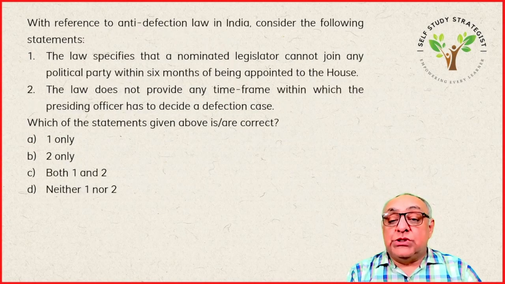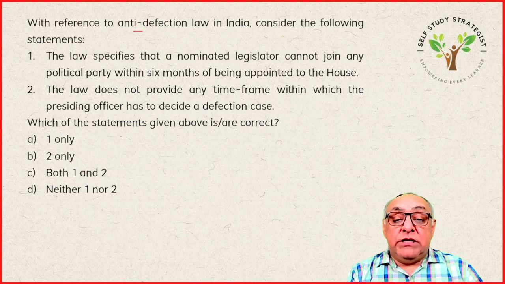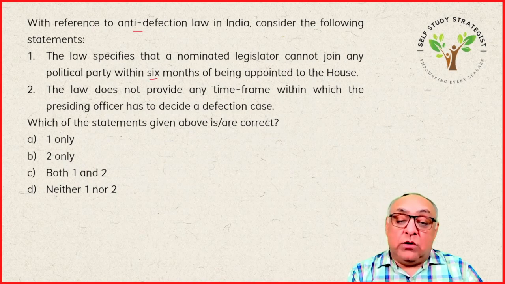So next question. So this question is related with the anti-defection law. With reference to anti-defection law in India, consider the following statements. The law specifies that a nominated legislator cannot join any political party within 6 months of being appointed to the House.